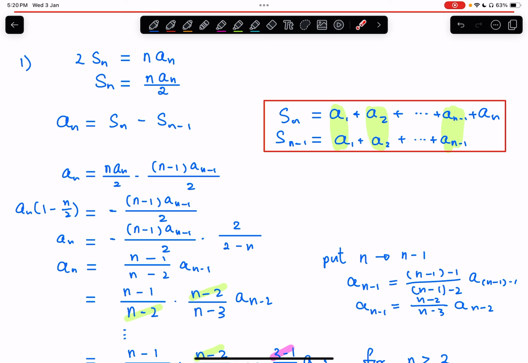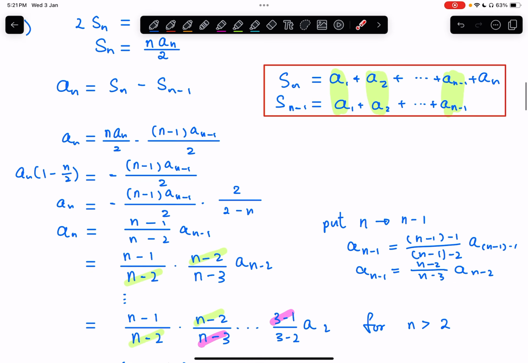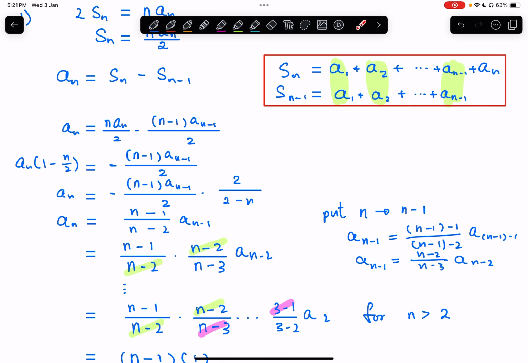And then next, as you can see, we can repeat this process again and again until the index of the last term becomes smaller and smaller until it becomes 2, right? Because we only have the value for up to a2. We don't know the value for a1 yet.